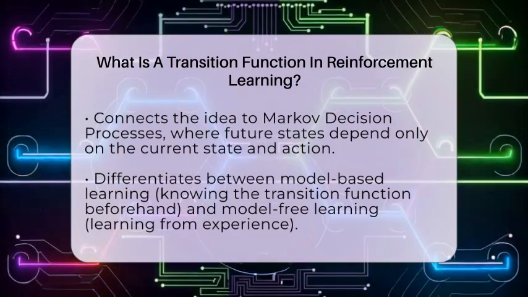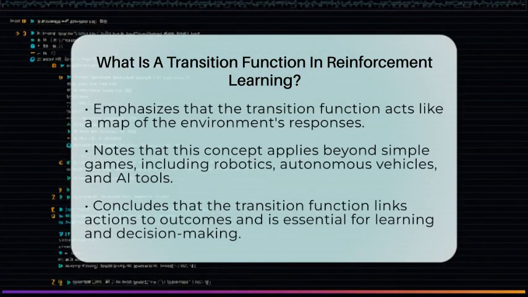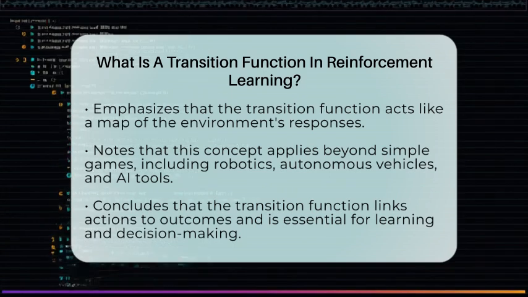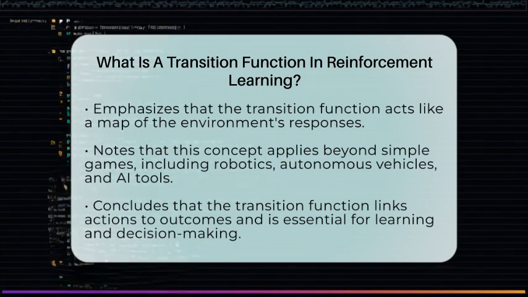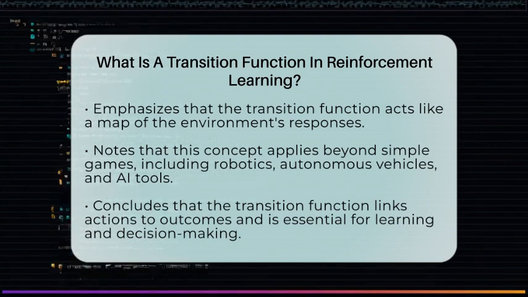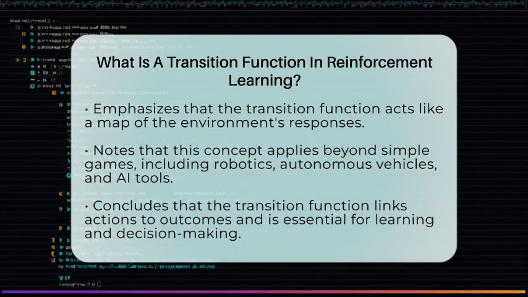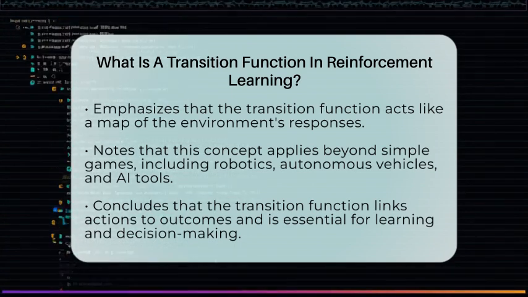Knowing the transition function is like having a map of how the environment reacts to your actions. It helps the agent make smarter choices by understanding the environment's rules. This idea isn't just for simple games. It's used in robotics, autonomous vehicles, and even in AI tools like ChatGPT that learn from interactions.